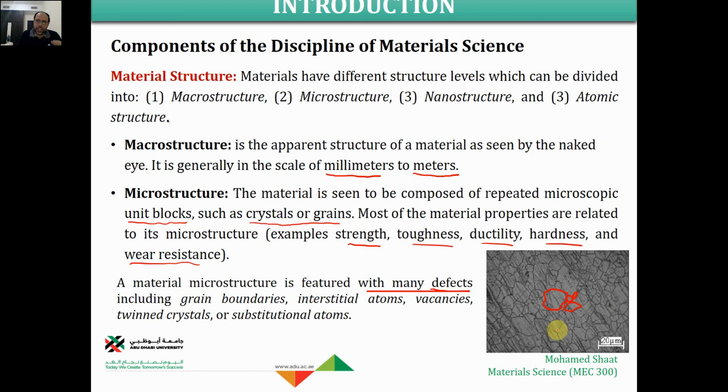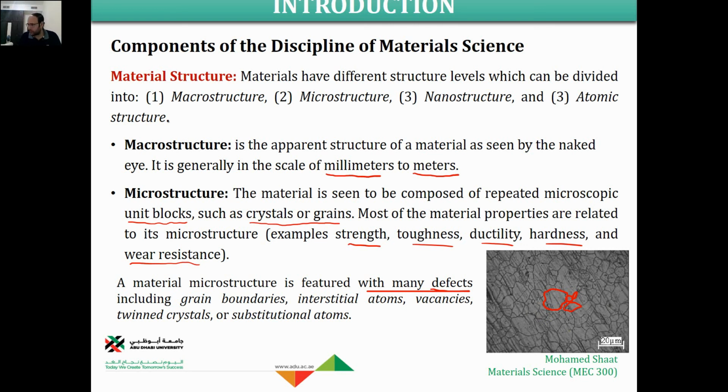But using one of the manufacturing methods, we could refine it, which means decrease the size of these grains to be in nanoscale. We refine all of these grains and decrease their size to be all of them less than or equal to 100 nanometer.